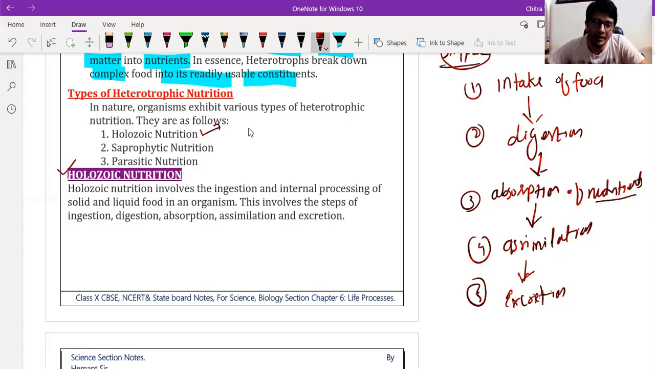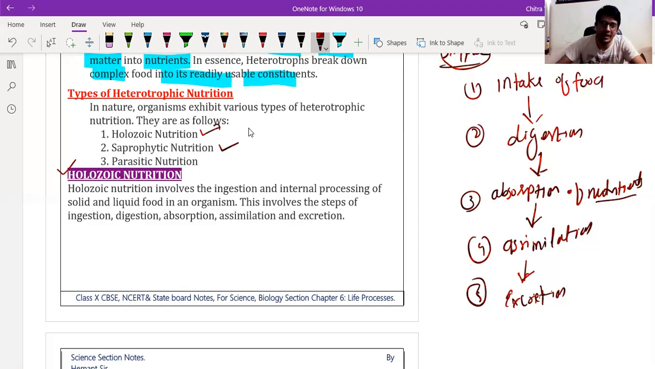Then we have saprophytic nutrition. Those organisms that depend on the dead organic matter of plants and animals are called saprophytes. They feed upon dead organic matter of plants and animals, and they decay and decompose that organic matter into a simpler form, so that plants can reabsorb that nutrition in the next cycle.